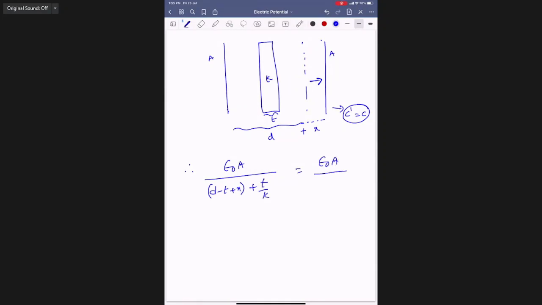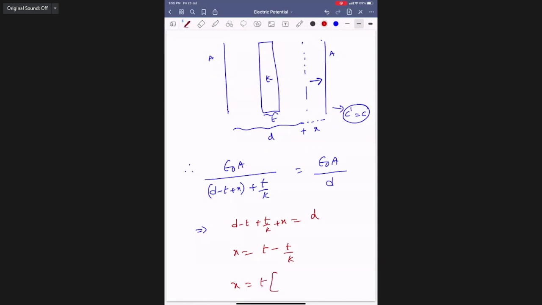Should become epsilon naught A by D. Got it? Yes, sir. Therefore, x plus t by k minus t equal to 0, na? Or if you want one more step, you write it here: D minus t plus t by k plus x equal to D. Therefore, x equal to t minus t by k, na?